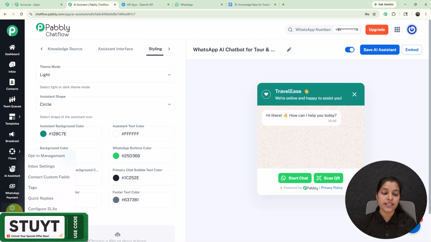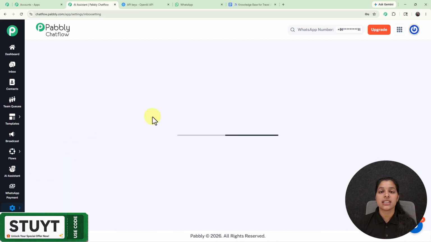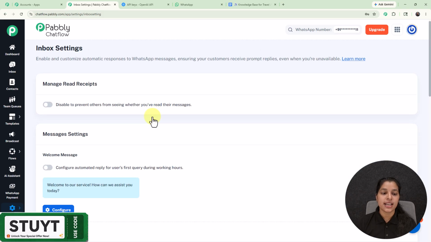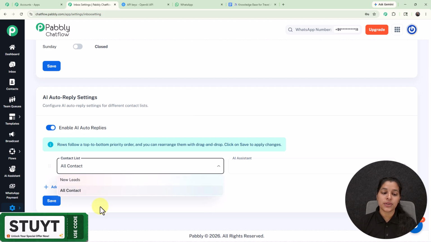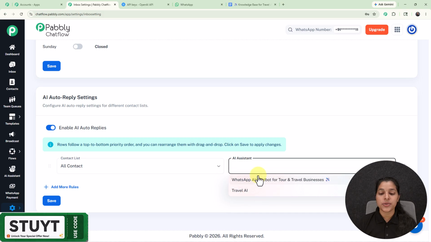So for doing it, for all contacts, you just have to go towards the settings, where you have to select this option of inbox settings, and right here you just have to scroll down, and here we are getting this option for enable AI auto replies, which you have to keep enabled. And from this field of the contact list, you can select all contacts or a particular contact list for which you want to enable this AI assistant. And from this field of the AI assistant, you can select the AI assistant which you want to enable.